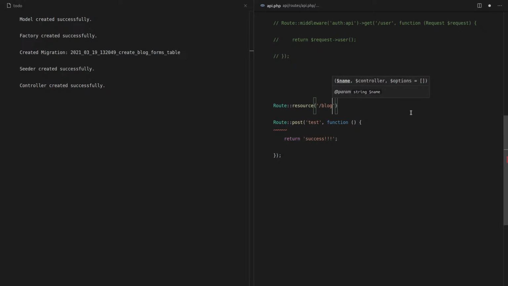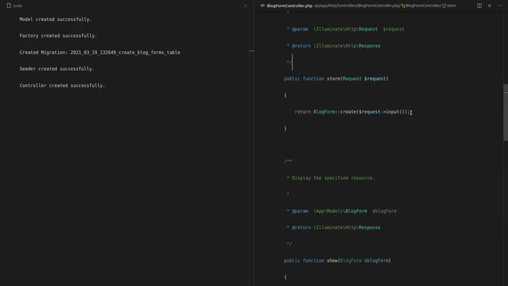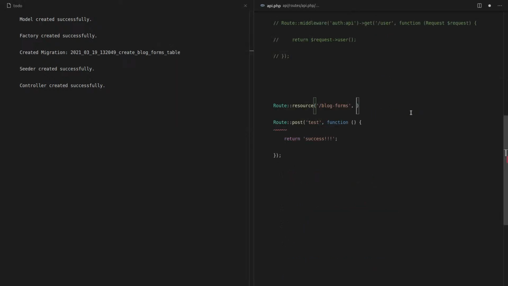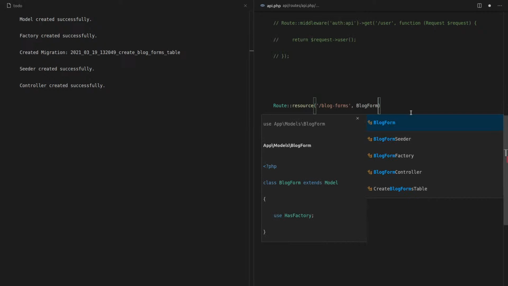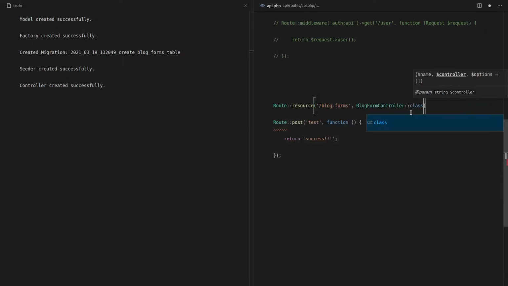No, that's not what it is. It's a blog-form. So blog forms is going to be the name of the API endpoint. And then we want the controller as well, which is called a blog form controller. Blog form controller.